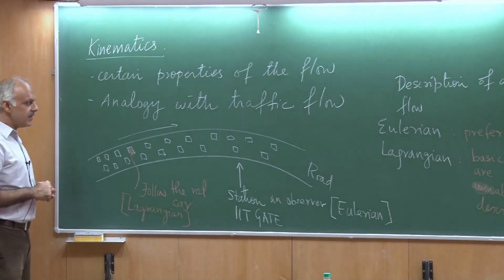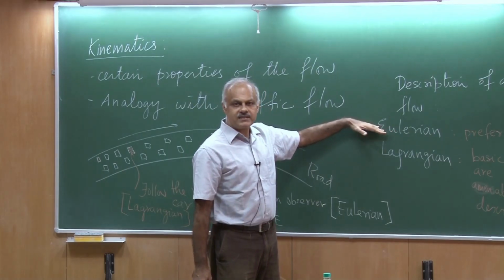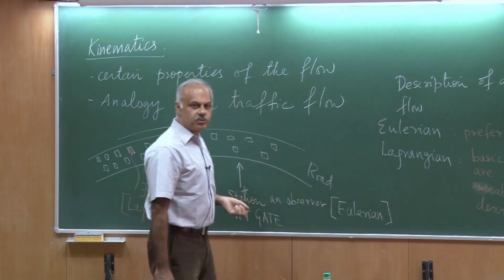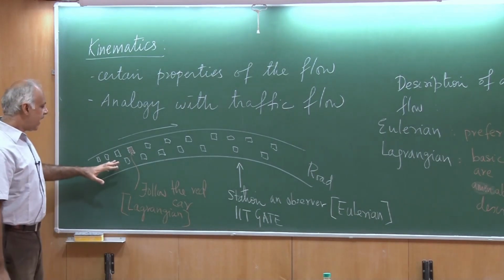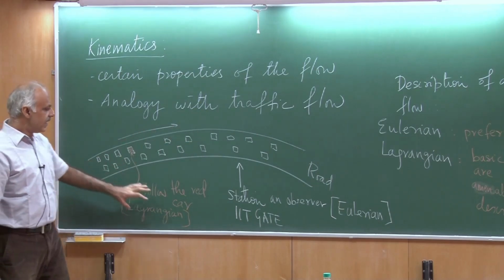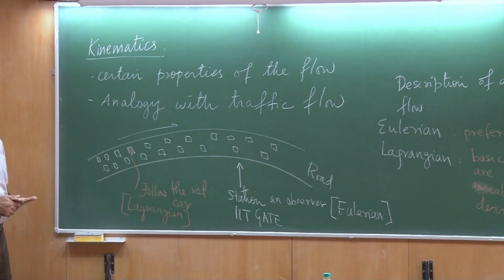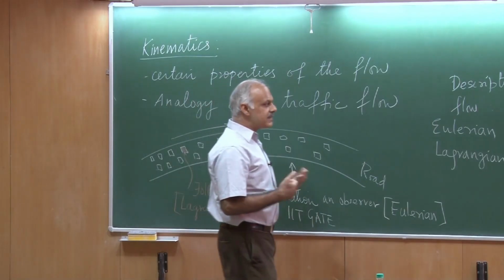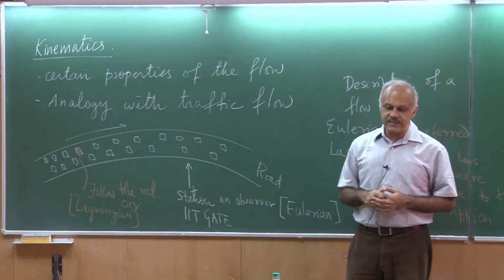All right, good. So here is what the deal is. In fluid mechanics, we would like to do Eulerian, but then the balance laws are more amenable to the Lagrangian approach. In any case, the question that I want to ask is, I have a certain person who is making measurements the Lagrangian way, I have another person who is making measurements the Eulerian way. Are these measurements related? I mean, they must be, right? It's the same property, it's the same flow that we are describing. So what is the mathematical formulation by which we can relate the Lagrangian and Eulerian descriptions?